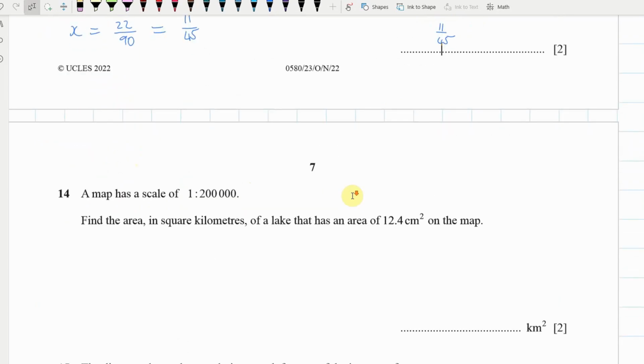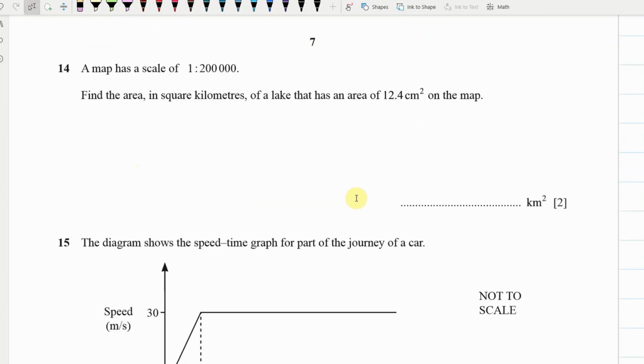Okie dokie, moving on. Now, a lot of people struggled with this one as well. What we need to do for this one is, we've been given a scale, and we want the area in square kilometers of a lake that has an area of this on the map.